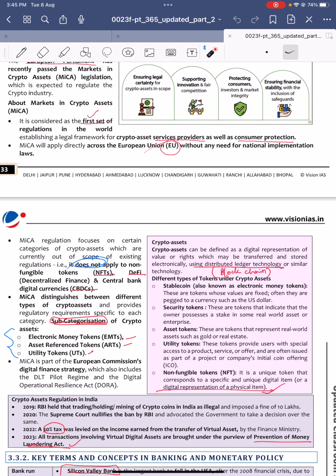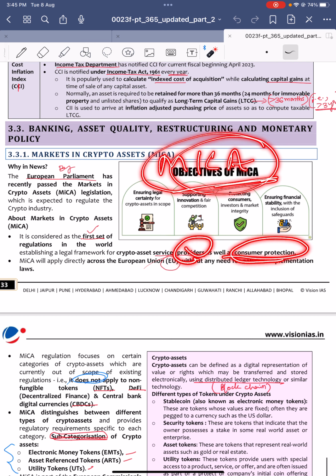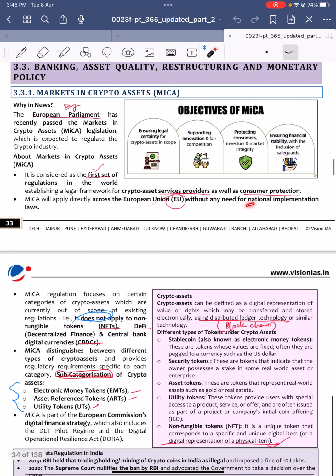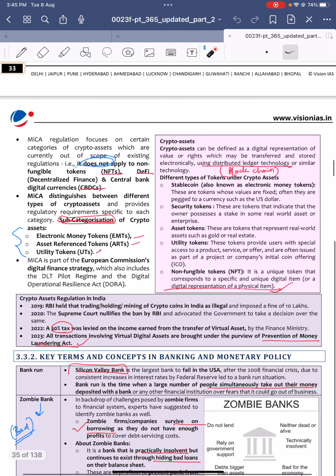This is applicable across the EU, and there is no need of any national implementation for this legislation. MiCA focuses on crypto assets, but it does not apply to non-fungible tokens, decentralized finance, or central bank digital currencies. So these are not applicable to NFTs, DeFi, and CBDC.